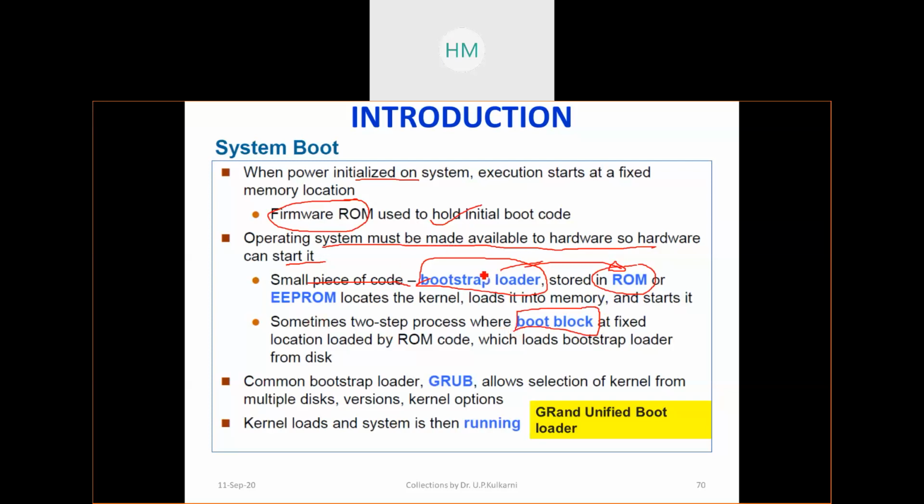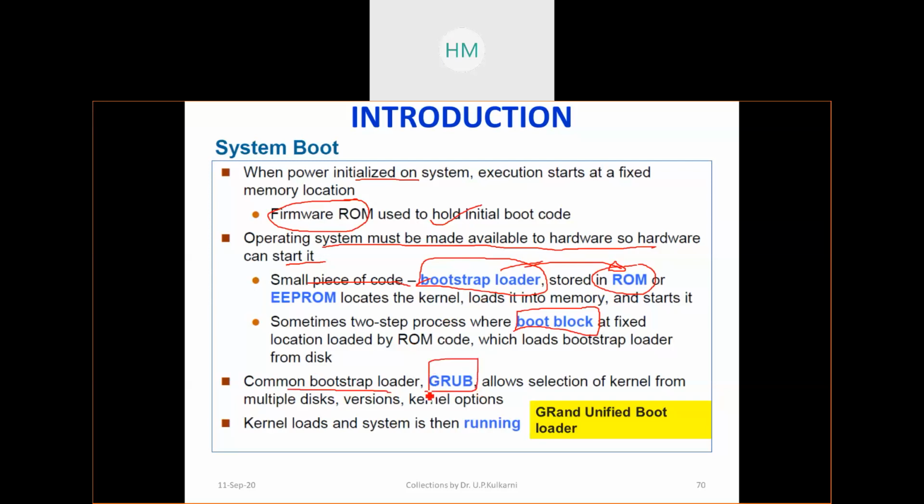This bootstrap loader, which is like a god in ROM, enables bringing the operating system and handing over the body to it, saying have a nice day. That particular thing is called the bootstrap loader. In the ROM, a common bootstrap loader is called GRUB.